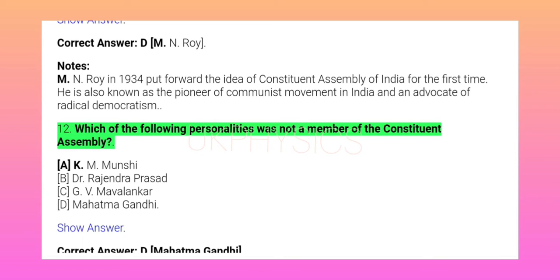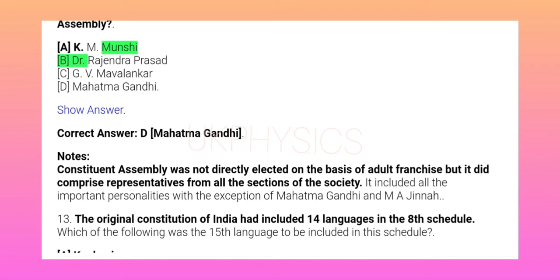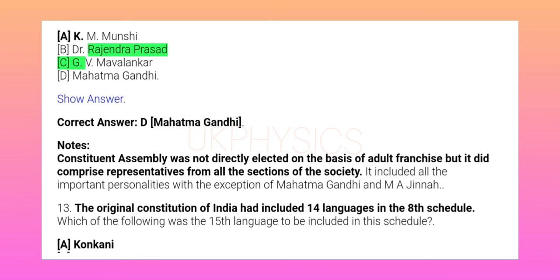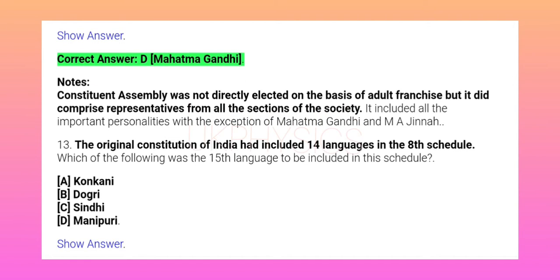12. Which of the following personalities was not a member of the Constituent Assembly? A. K. M. Munshi, B. Dr. Rajendra Prasad, C. G. V. Mavalankar, D. Mahatma Gandhi. Show answer. Correct answer, D.